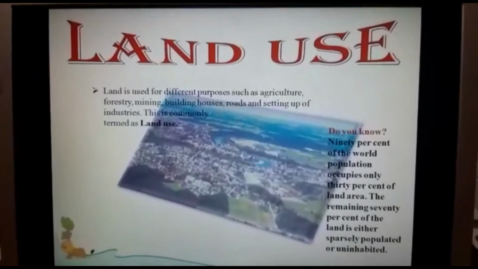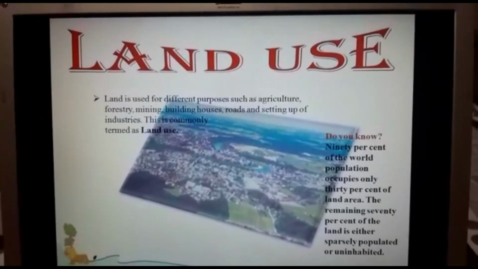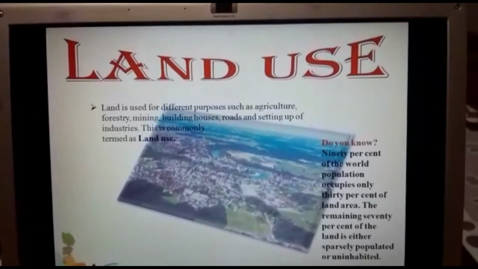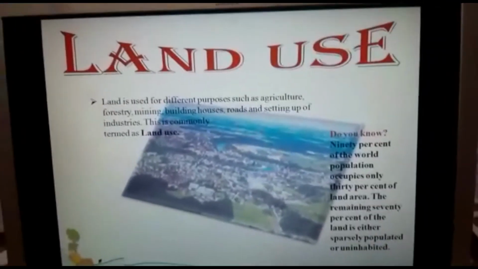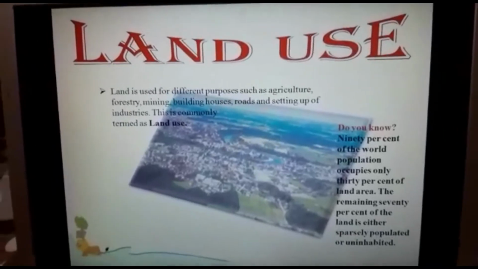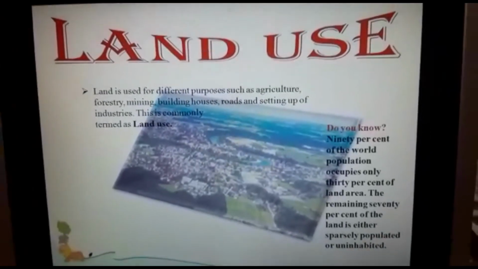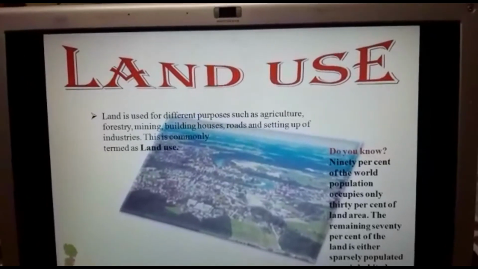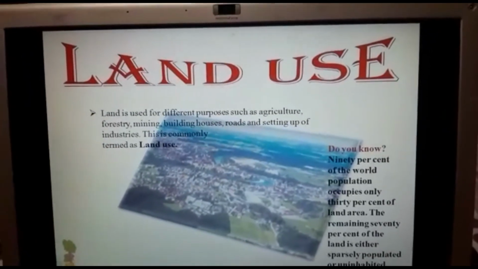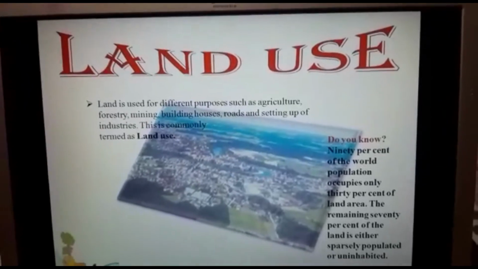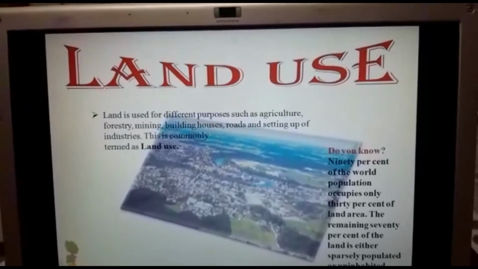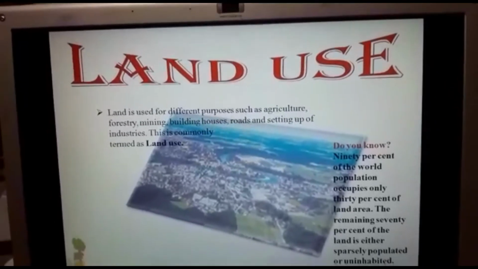Students, in this slide we will see what the term land use means. It means, children, where we are using our land. Land is used for different purposes such as agriculture, forestry, mining, building houses, roads, and setting up of industries. So many purposes we have for using the land.